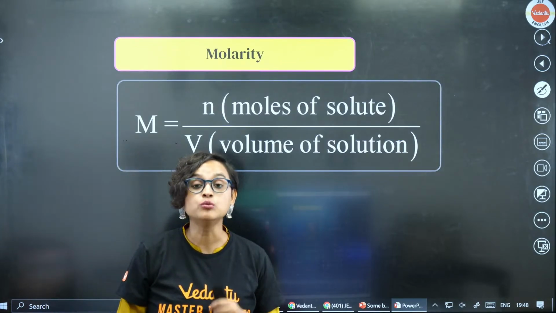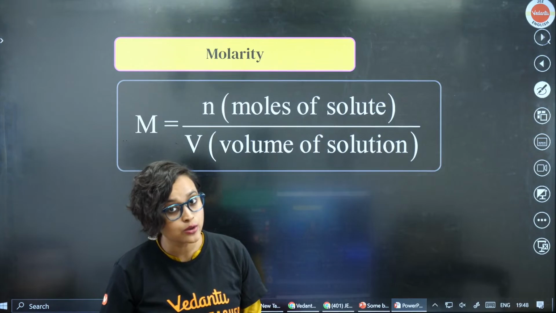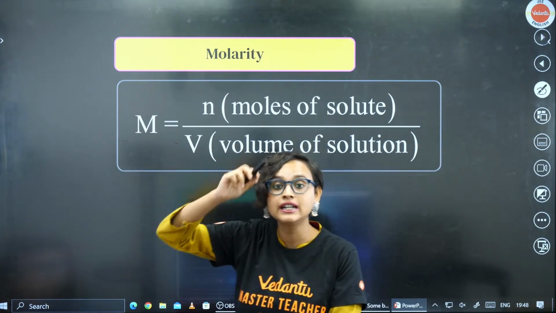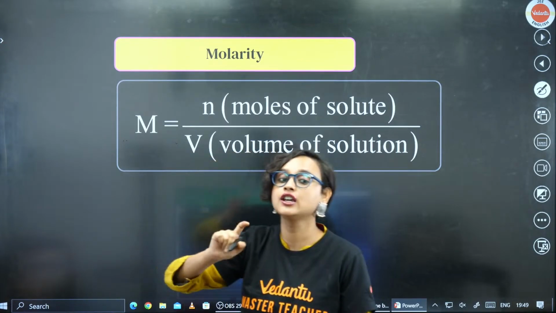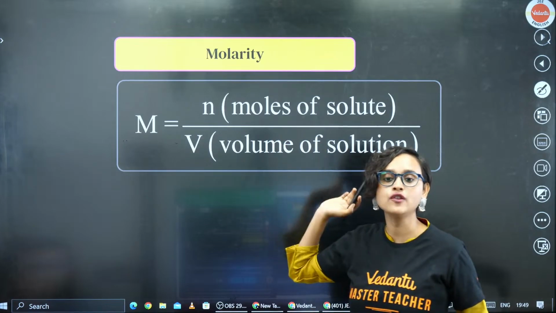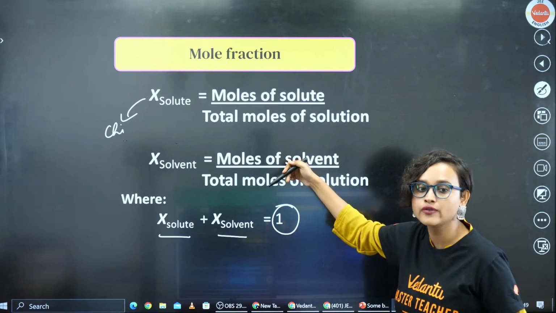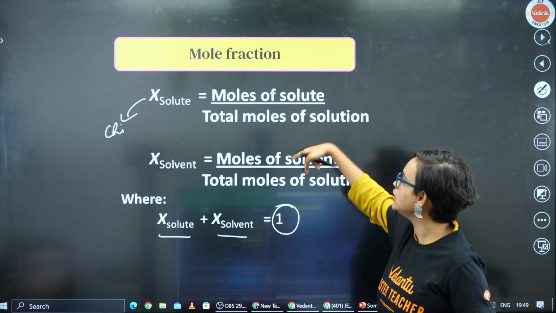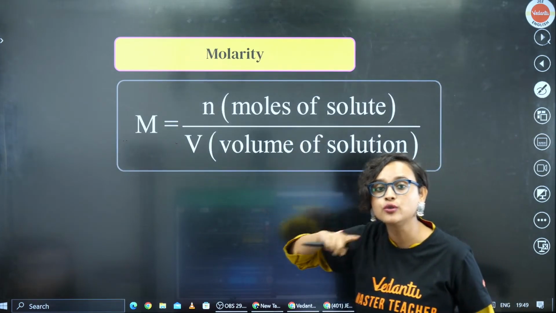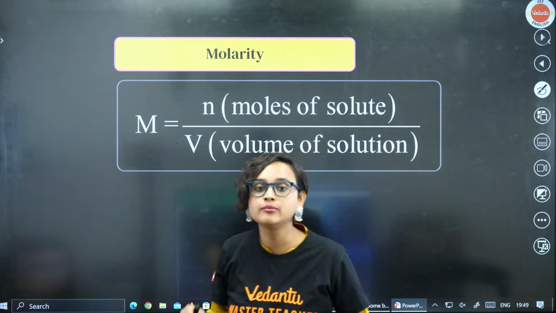Now moving on to molarity. Molarity is another way to express concentration. Molarity is denoted by capital M. Capital M is equal to number of moles of solute divided by volume of solution. In mole fraction, we did mole by mole, moles of solute by moles of solution. In case of molarity, you take mole divided by volume.